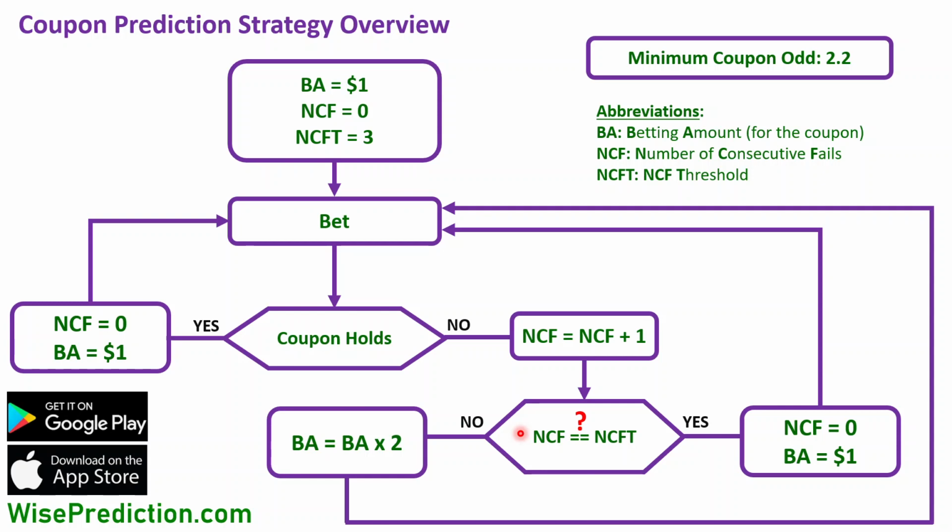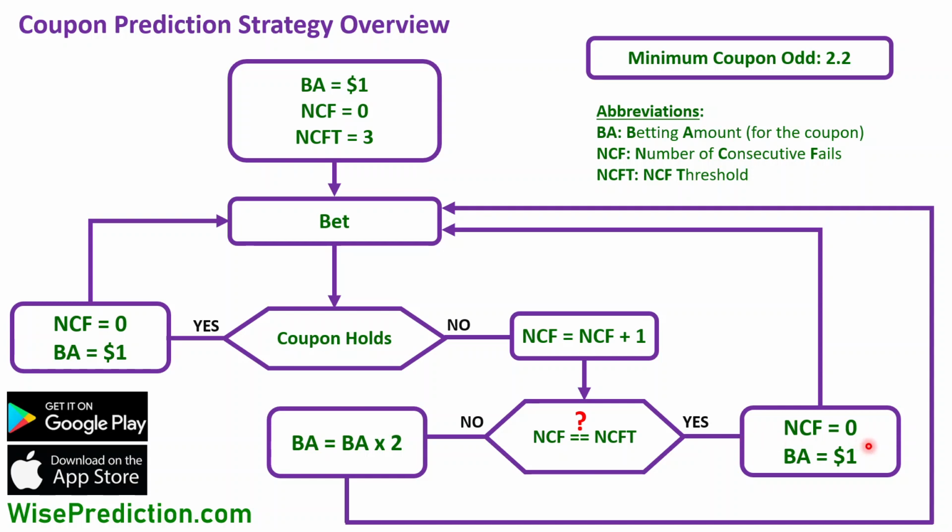So the losses are increasing exponentially, and no one necessarily has an unlimited budget. So at one point in time, we have to stop it, and we see that 3 seems to be a reasonable number. If we've had 3 consecutive fails in a row, so in total 1, 2, and 4, we've lost $7.